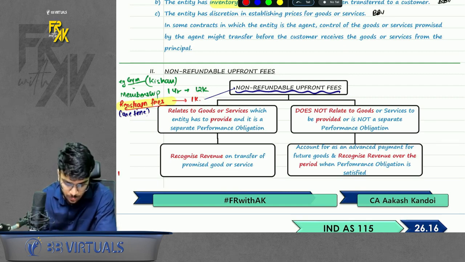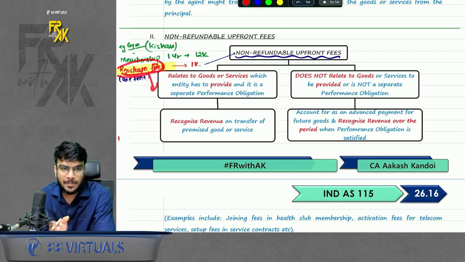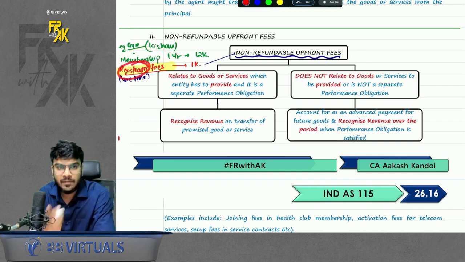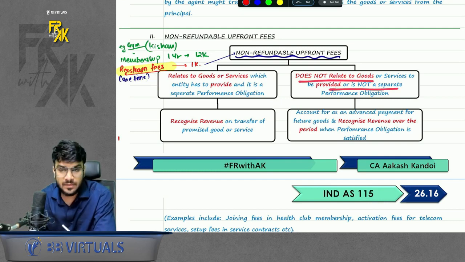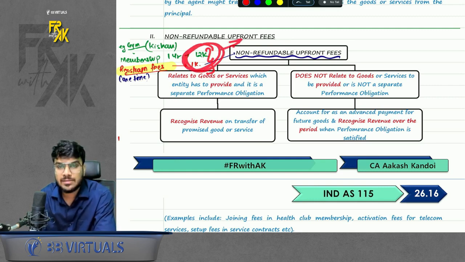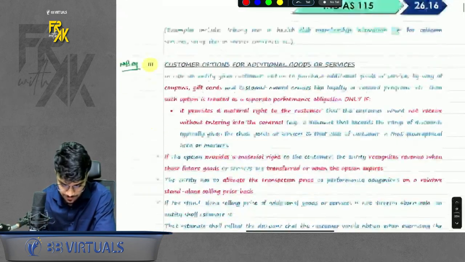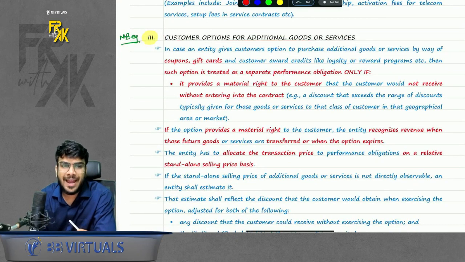So ask the company whether you gave any distinct goods for this registration fees. Let's say, for example, the company says we gave a gym bag, we gave a gym kit for this registration fees. So this registration fees is a separate PO and this membership fees is a separate PO. Book the membership fees over the period, book this registration fees at one shot. But if for registration fees, the company is not giving any distinct goods or service, in that case, you will merge these 2 amounts and call this the full amount and book this full revenue over the period. Book this full amount over the period. Non-refundable upfront fees. Simple.